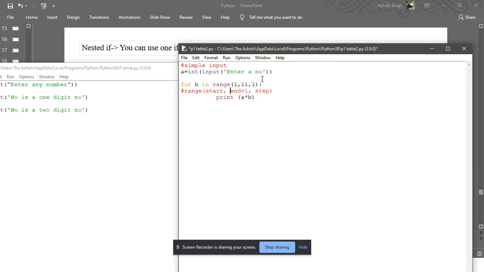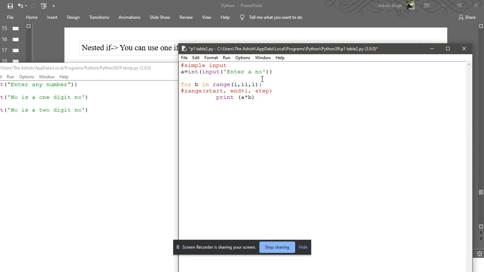This is the syntax of the range function. Now let me explain. Start: so my range is starting at what value? 1. Now end plus 1: so my range will end at which value? 10.